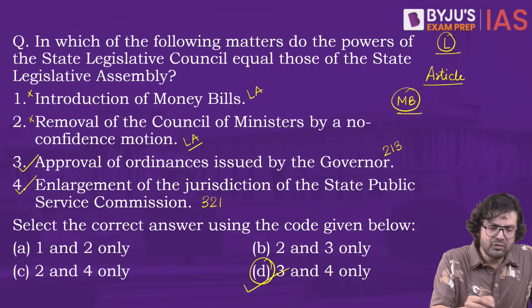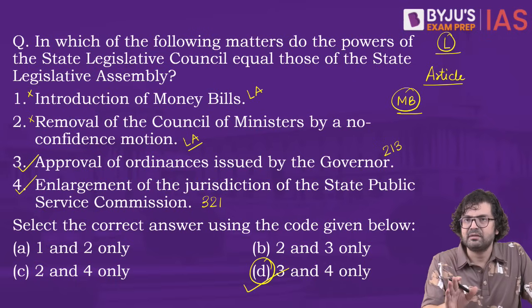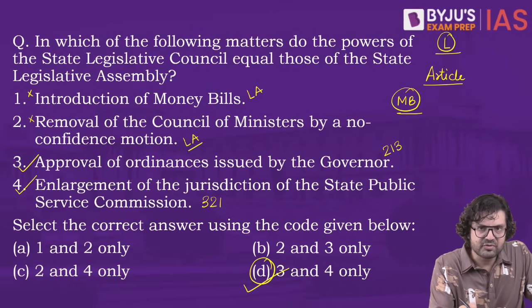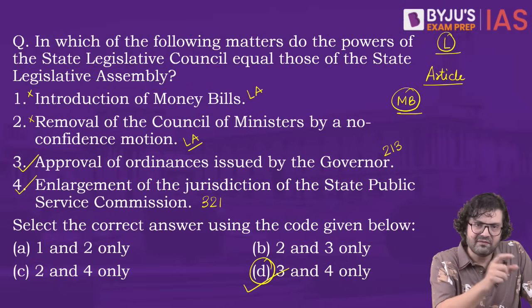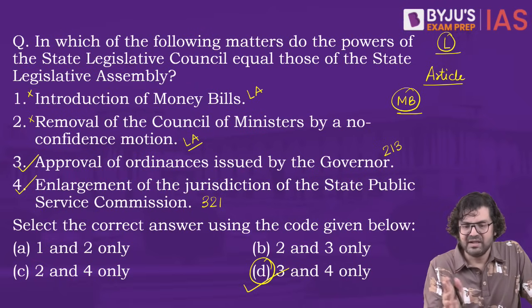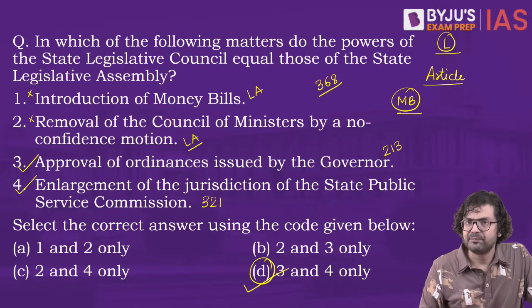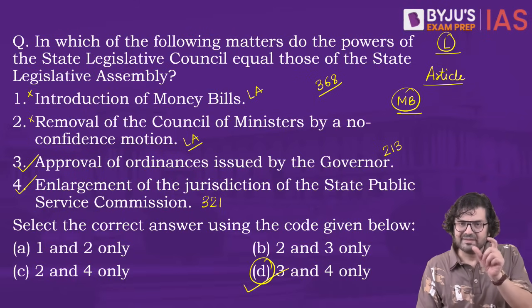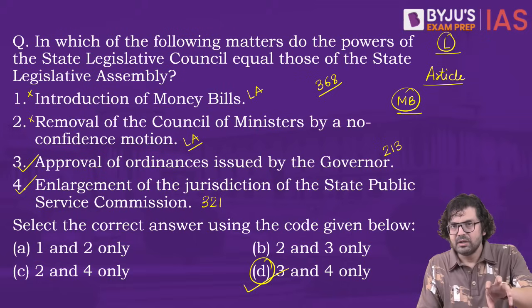So let's say you knew this option, and you somehow got the answer correct. That does not matter. If you did not know the other options, please selectively go and check for the information, revise that portion selectively. Let's say you have made some error in the question on amendment. Please look at the provisions for Article 368. Because UPSC has the habit of asking questions from certain areas only over and over again, right?